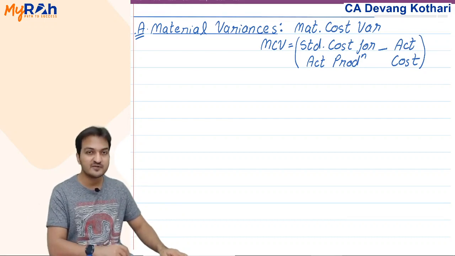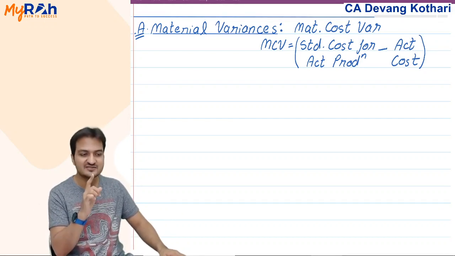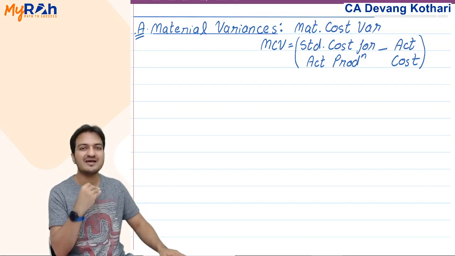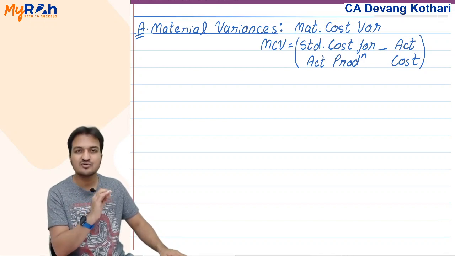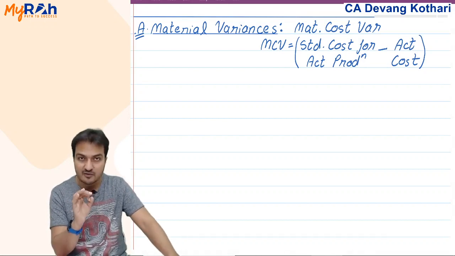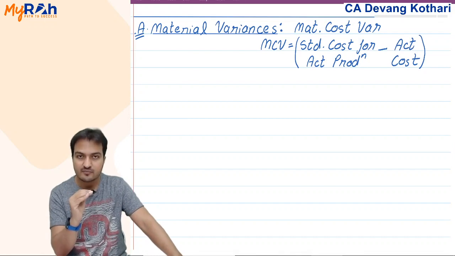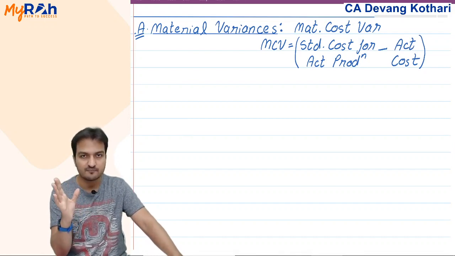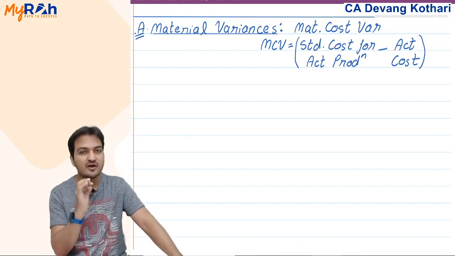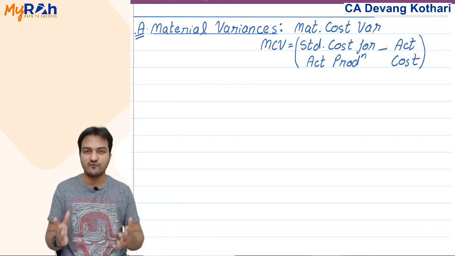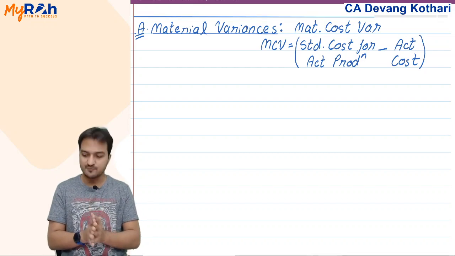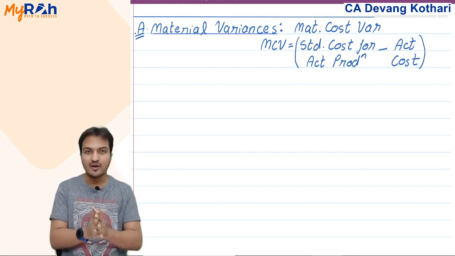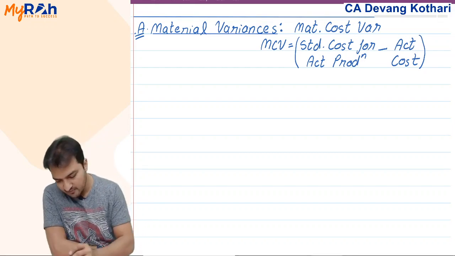But especially for this chapter, what I suggest is you don't need to memorize any formula. If you understand the logic, the method that I explain, then almost every question in this chapter you can calculate without the formula at all. You can calculate every question here even without any formula if you understand the logic that I give you. I will explain the logic with one question here. Right now, you first just start copying these formulas that I give you here.